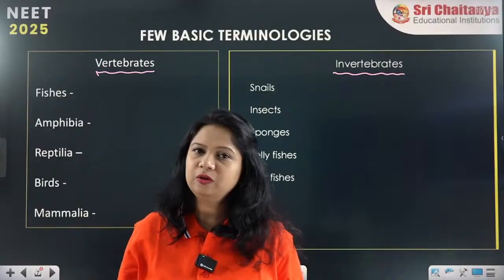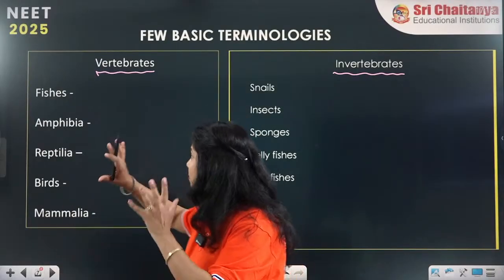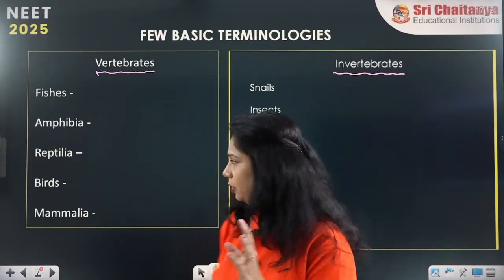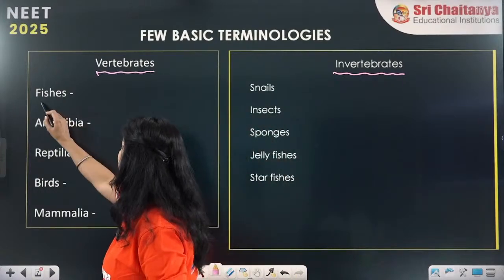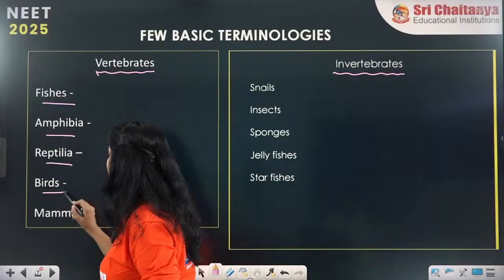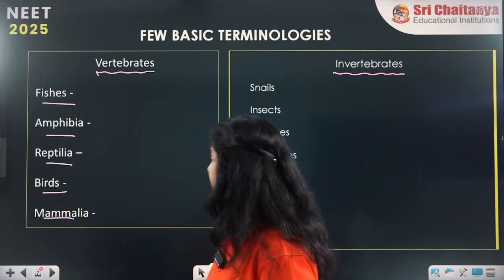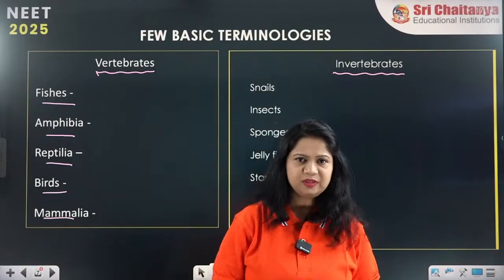This much we already know because this is the simplest part of the bridge course. So this part is the simplest part as we are starting. Vertebrates have this vertebral column, and the organisms included here are fishes, amphibians, reptiles, birds and mammals, right?